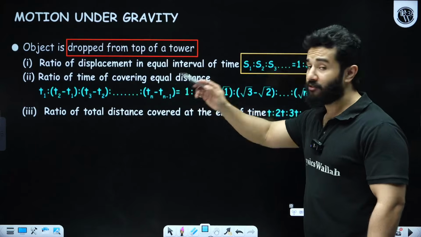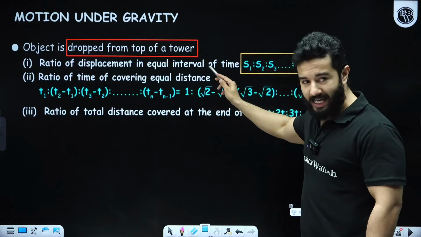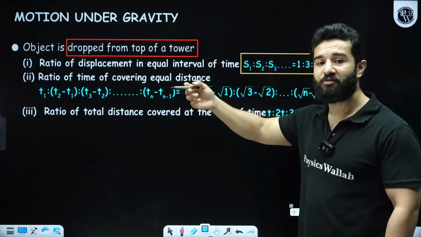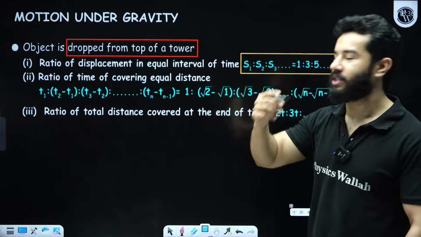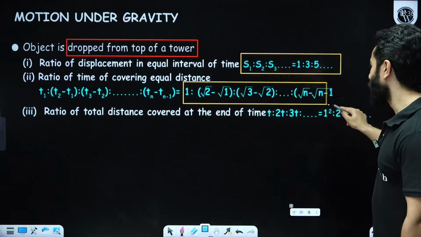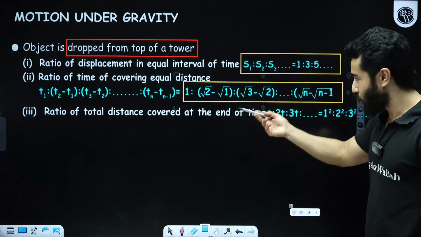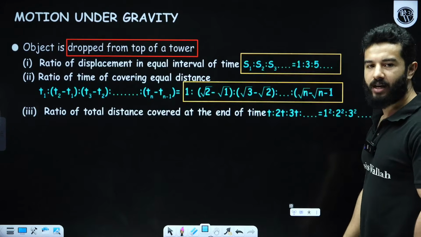Ratio of time covering equal distances: now if distances are equal, the ratio of time comes out to be 1 : √2 minus √1 : √3 minus √2 and so on.